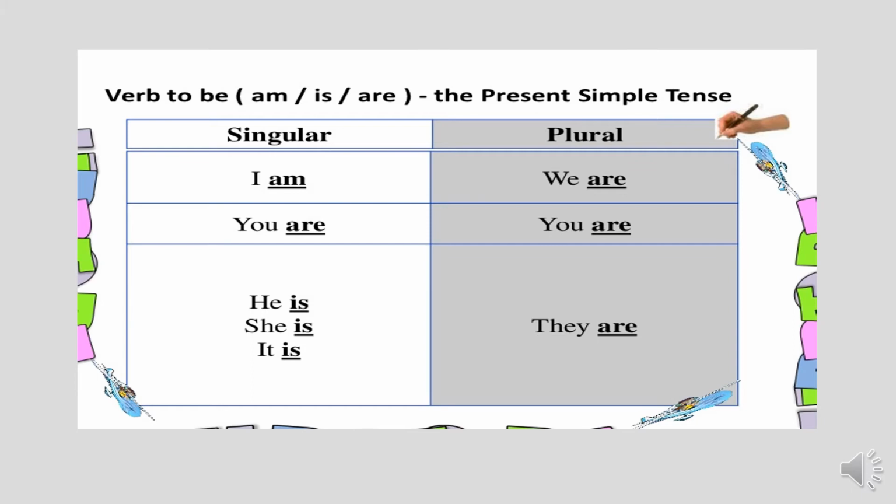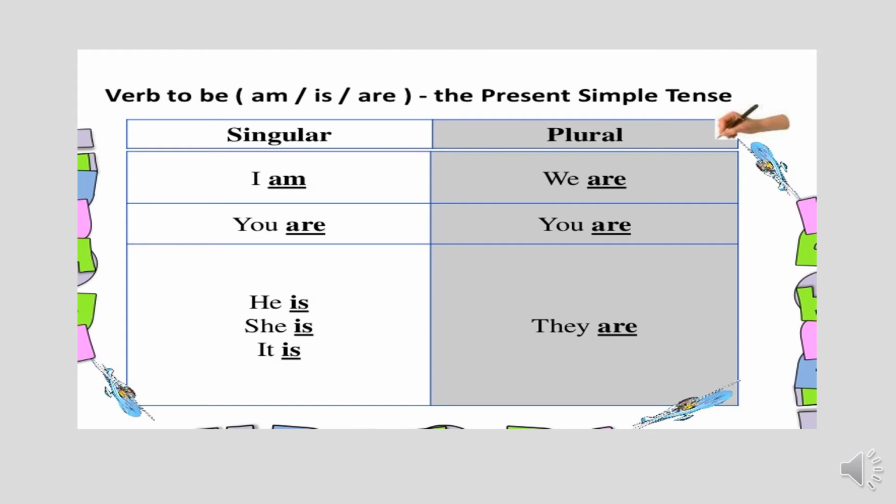Okay, first of all singular, then plural. What are singular ones? Like I. Okay, we use am. If we have you, for example, you are a boy or you are a girl, you are singular, even then we will write the word are. And then he, she, it, with all of these we write is. The next one is plural. Now in plural we have the words we, you, they. With all of these we are going to use are. Only there is one word I. With I we will be using am.